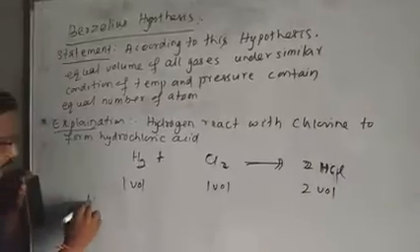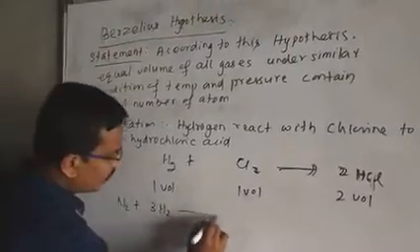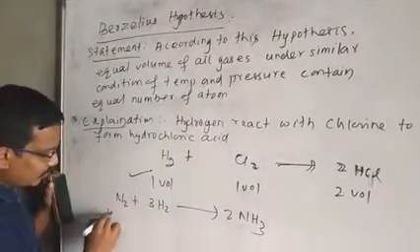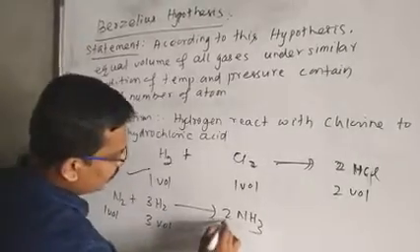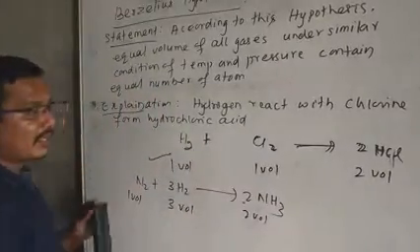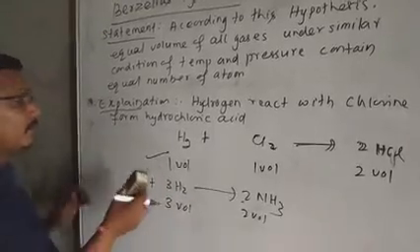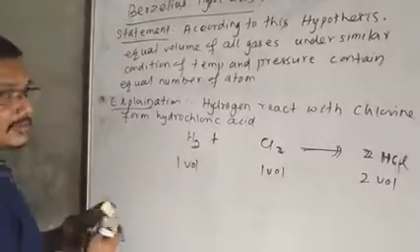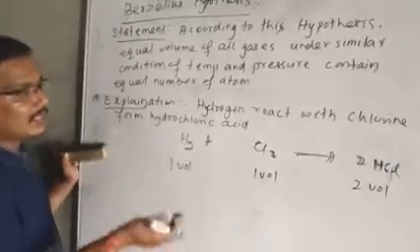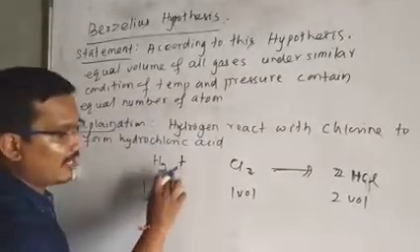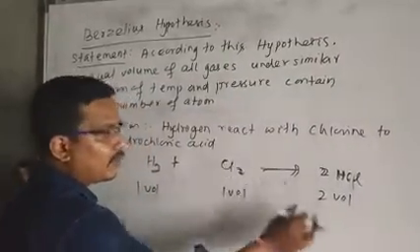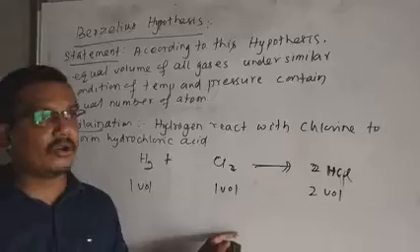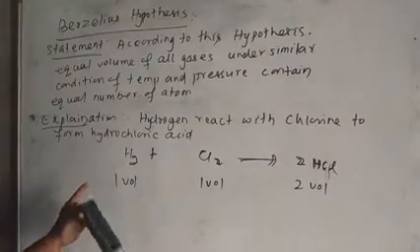Suppose we take another example. N2 plus 3H2 gives 2NH3. Then how can you write this? Here 1, so 1 volume, 3 volume, and that is your 2 volume. By balancing the chemical equation, we can write such a relation by knowing the coefficients of the reactants and the product. So we can think that experimentally it is found that one volume of hydrogen combined with one volume of chlorine gives two volumes of HCl. Here the volume is taken like this, one volume, one volume, two volume.